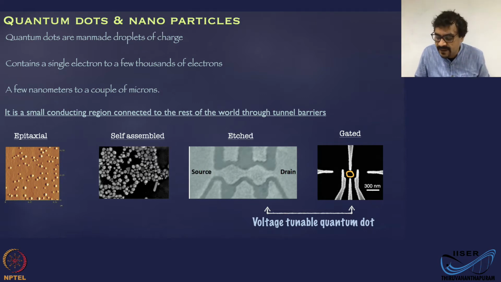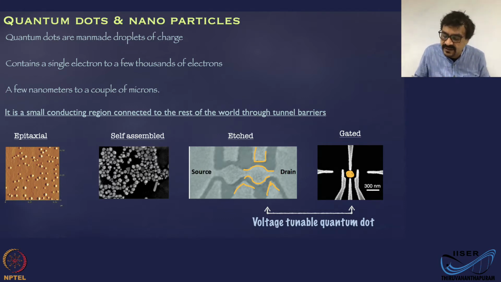Okay, and you can tune the size and shape of this conducting region by tuning the voltages on these gates, and some level of tuning of the size and shape of the dot is also possible in these lithographically defined quantum dots too, where you can apply voltages to these gates and get some level of tuning of the electrical properties too.